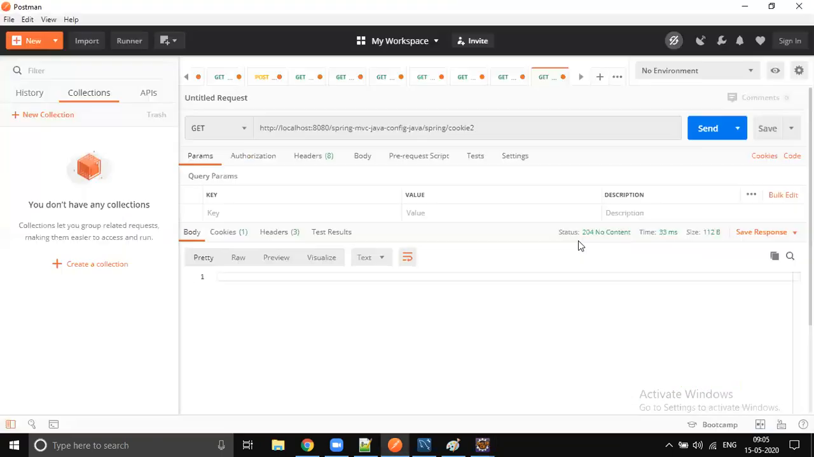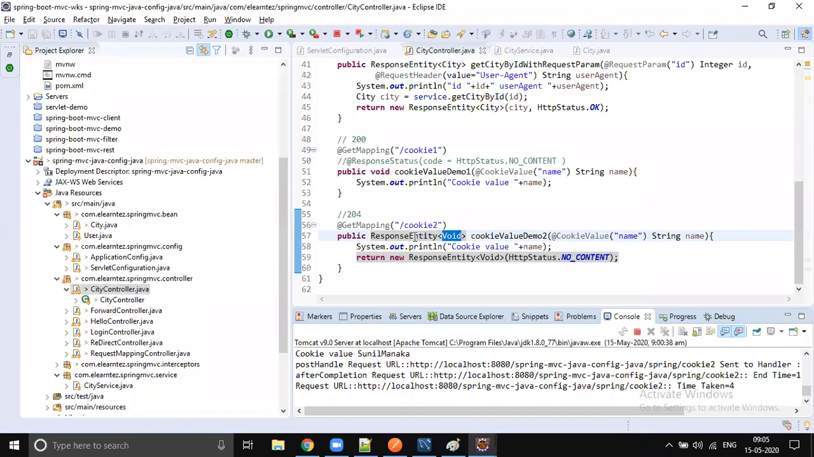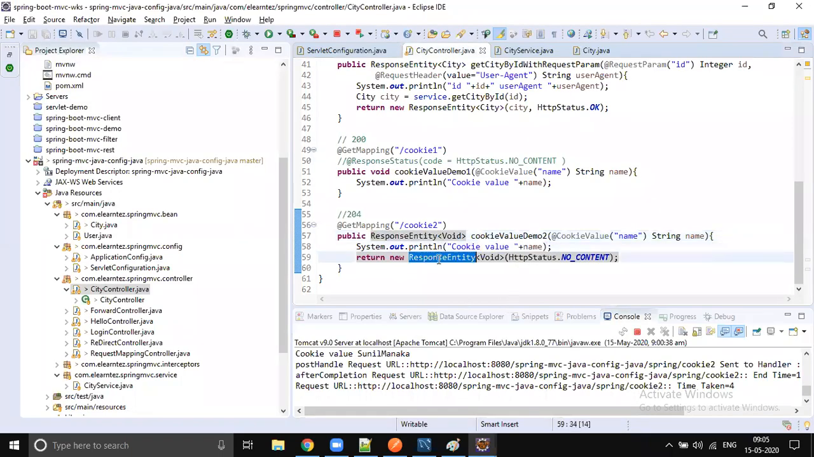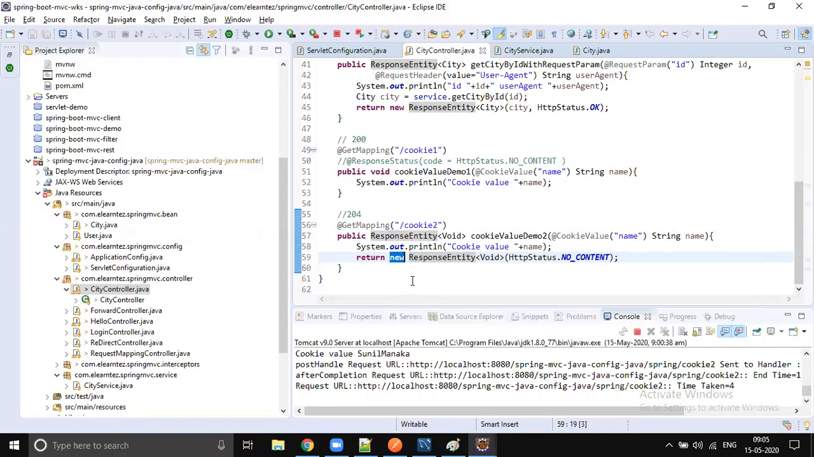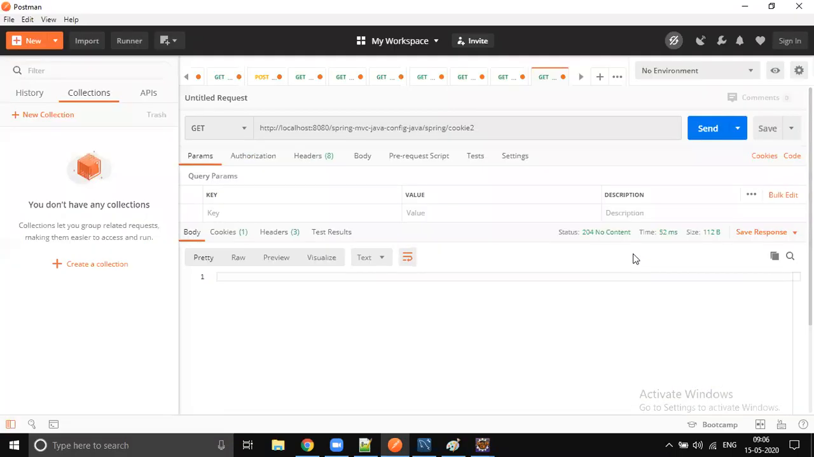204 no content. Last time we got 200, right? This time, I mean 200 without data, that is not a good practice. When you don't return anything to the client, you must say no content. So we used response entity. You can use the new operator or ResponseEntity.ok or body, right? There are so many ways you can create a response entity object. You can use the direct new operator also. So we said no return type, no content. I don't return anything, so we return status code 204.